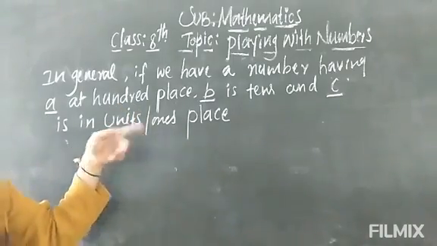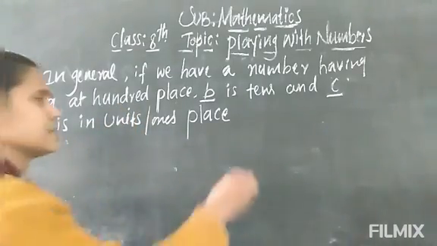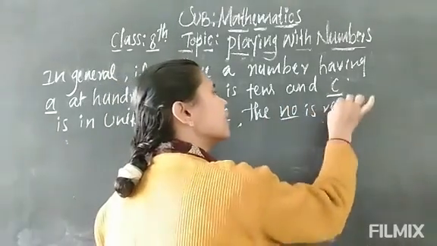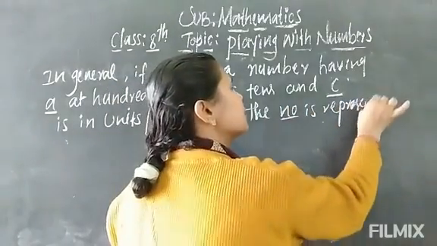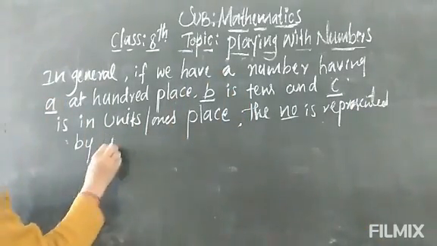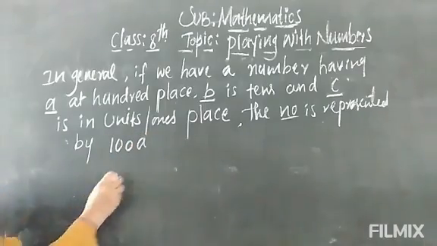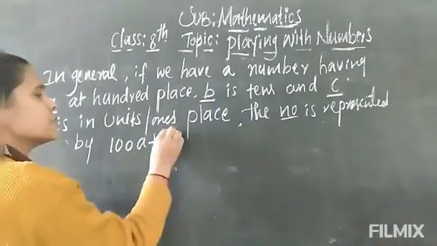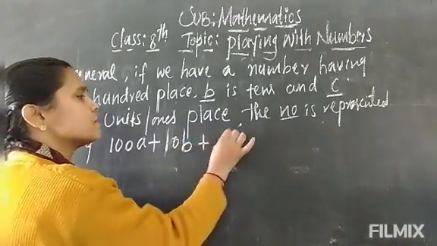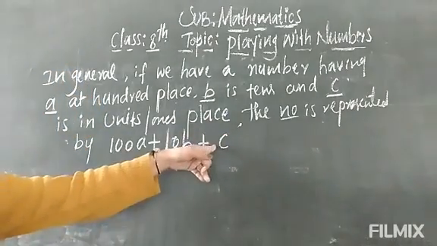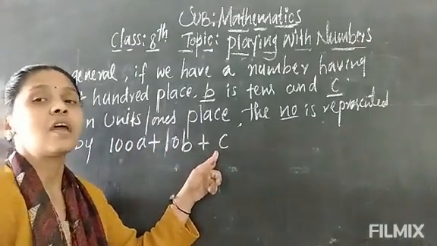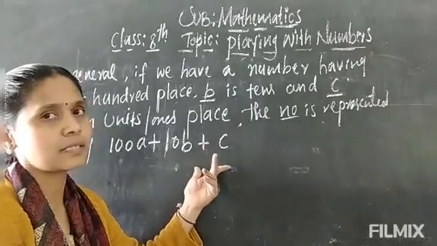So the number is represented by 100A + 10B + C. This is when we consider 3-digit numbers.